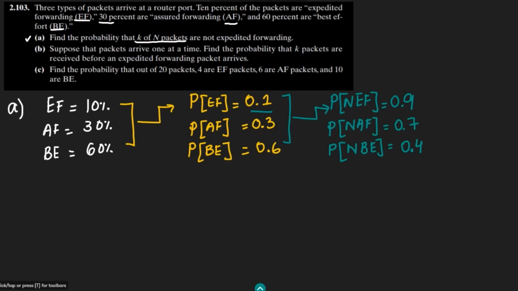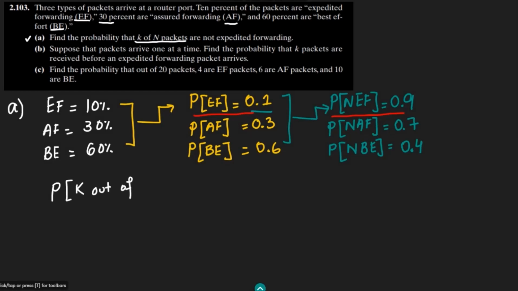So it is clearly the binomial probability law. We can very easily find the probability that k out of n packets are not expedited forwarded, because we have all the probabilities.